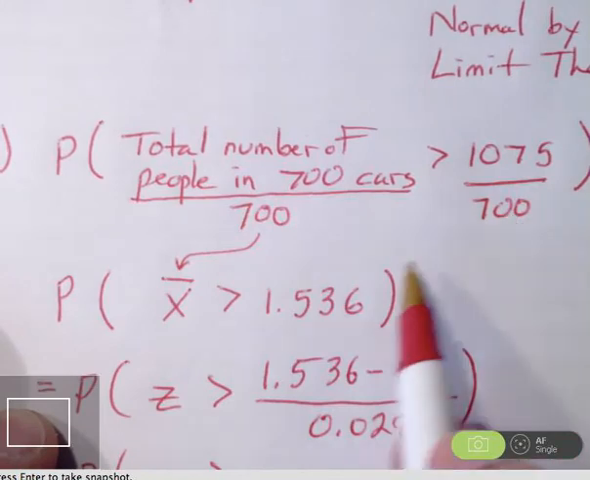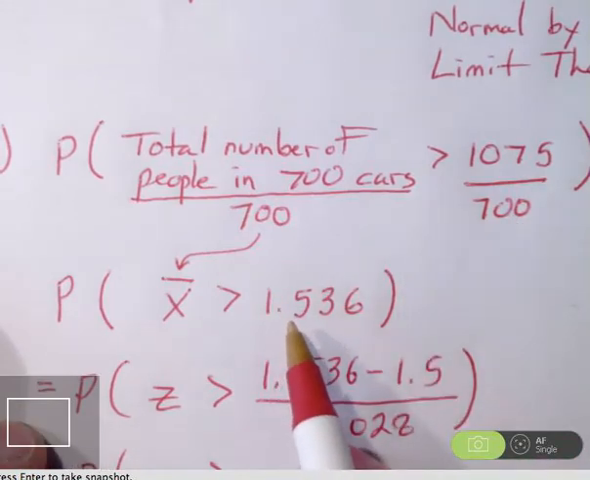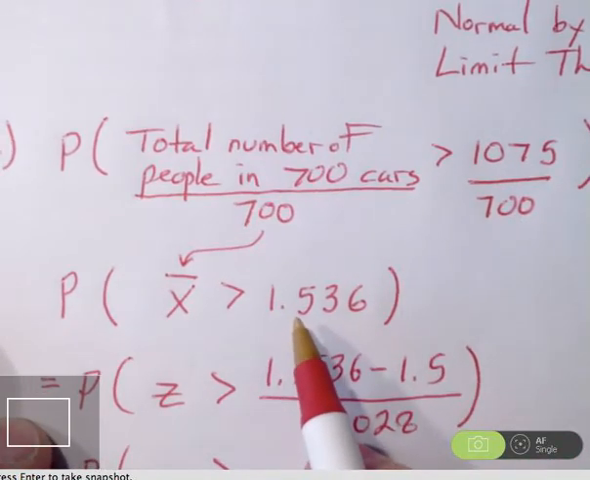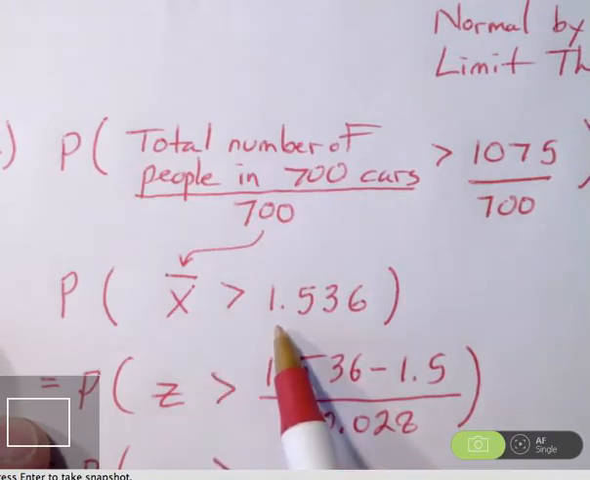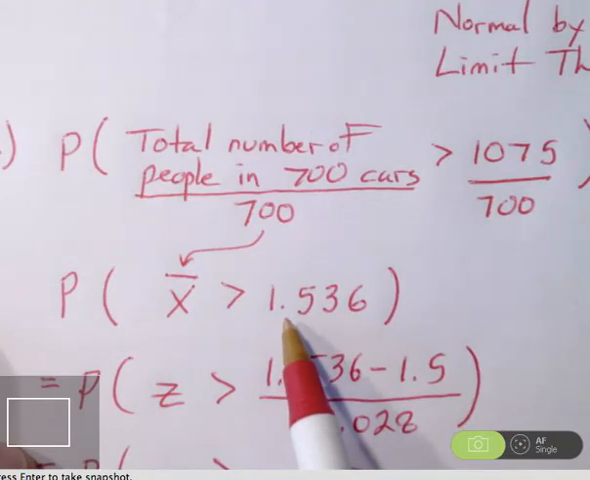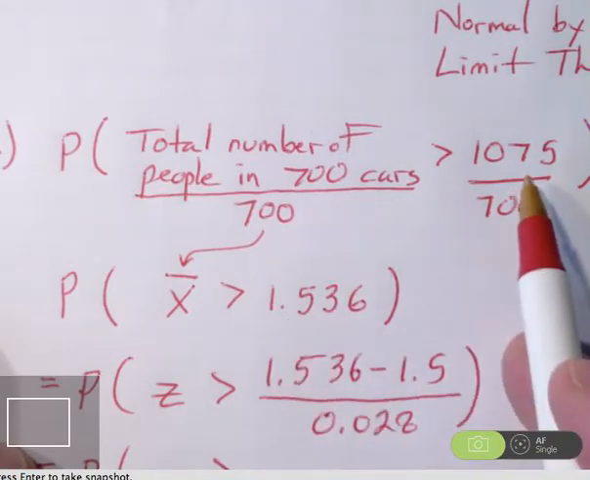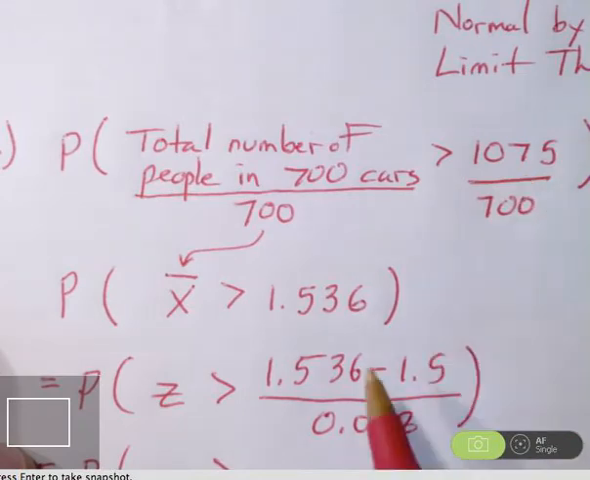1,075 divided by 700, that's approximately 1.536. So we can think of this question as now, what is the probability that the mean, that the average number of individuals in these 700 cars is greater than 1.536? That's the condition that would be required in order to get the total of these 700 cars to be more than 1,075. So of course we know we can use the normal distribution here.